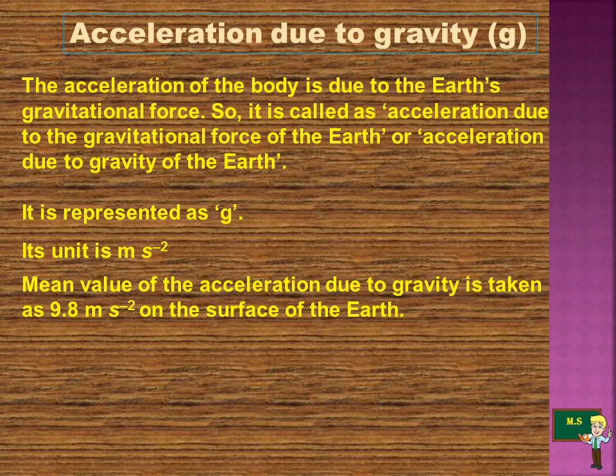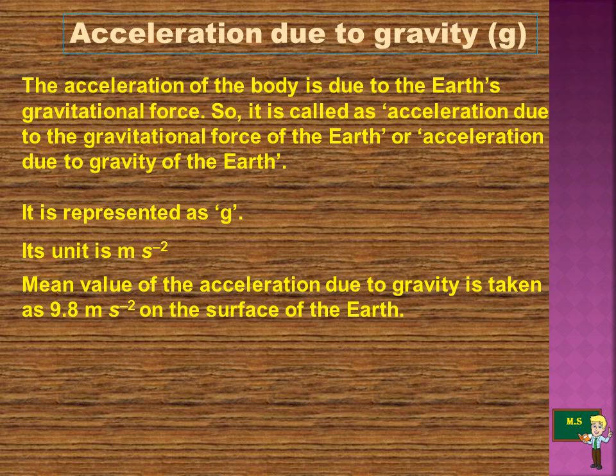There is a change in velocity due to the force acting on the object. The acceleration of the body is due to the gravitational pull it feels. This is called the acceleration due to gravity, denoted by small g. It has a unit of meter per second squared, which we write as m s^-2.